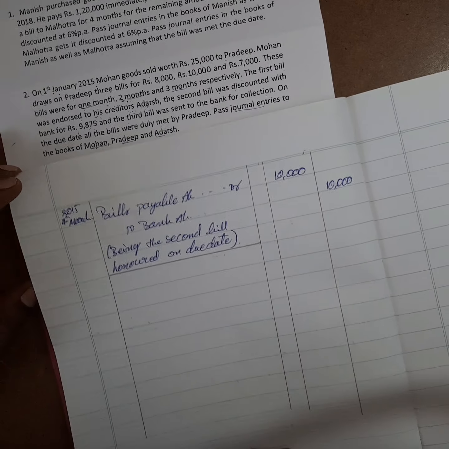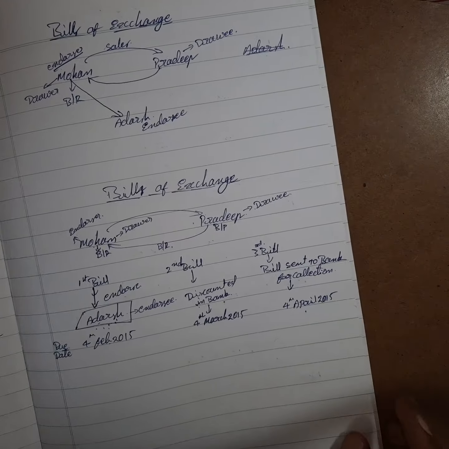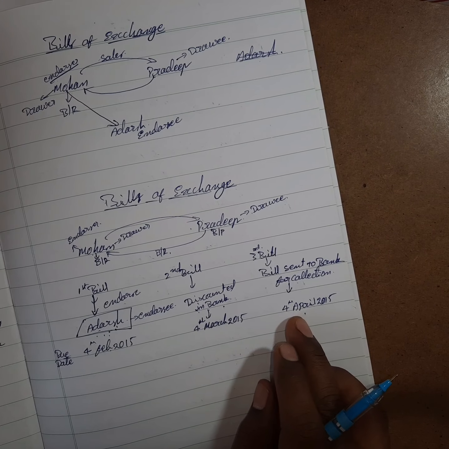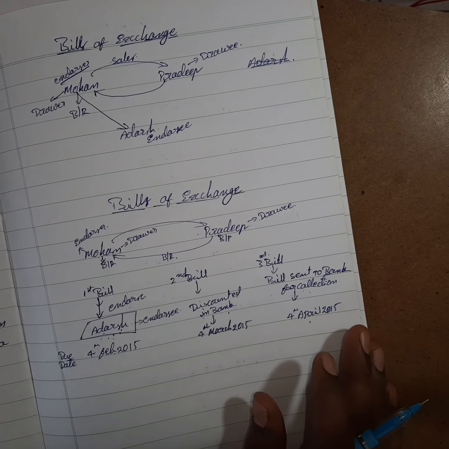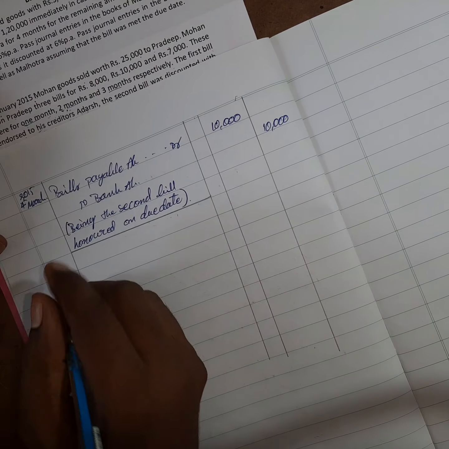The last bill is for a period of 3 months. The due date of the third bill is 4th April 2015. So write 4th April 2015.